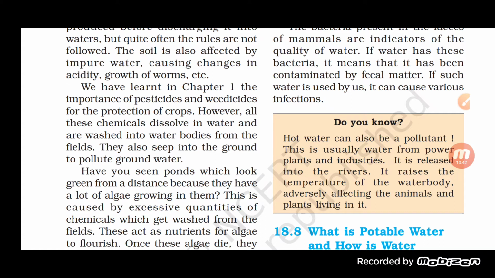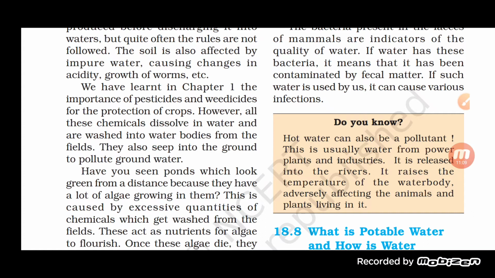So, in chapter one, we studied agriculture, and there we saw the use of pesticides and weedicides. Both of them are there in order to kill pests or to remove weeds. And obviously, it helps in the protection of crops.